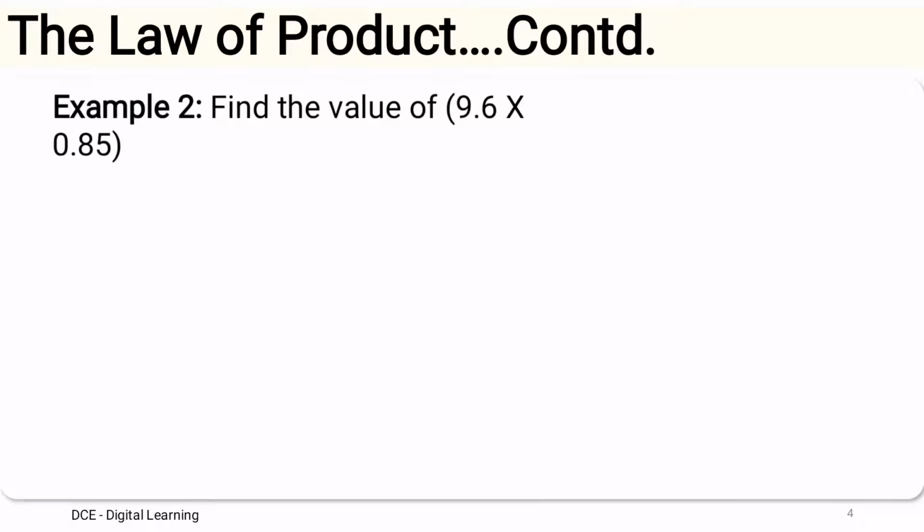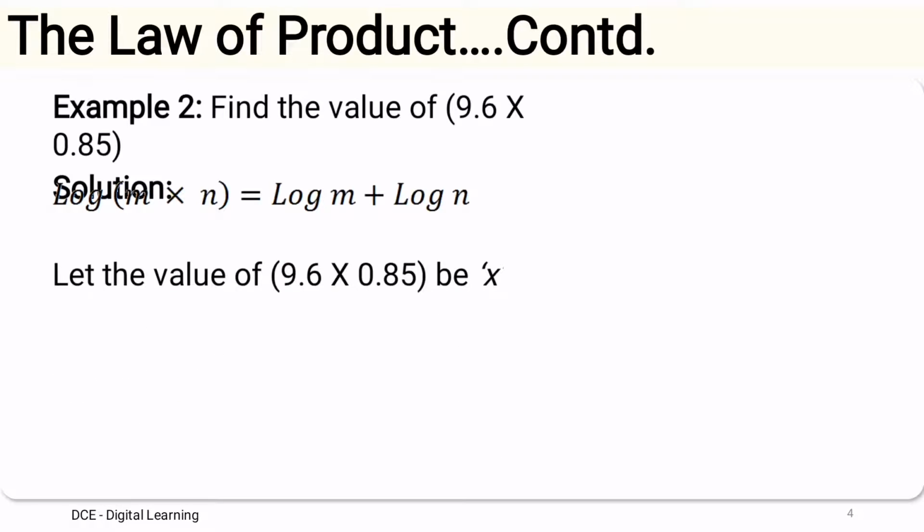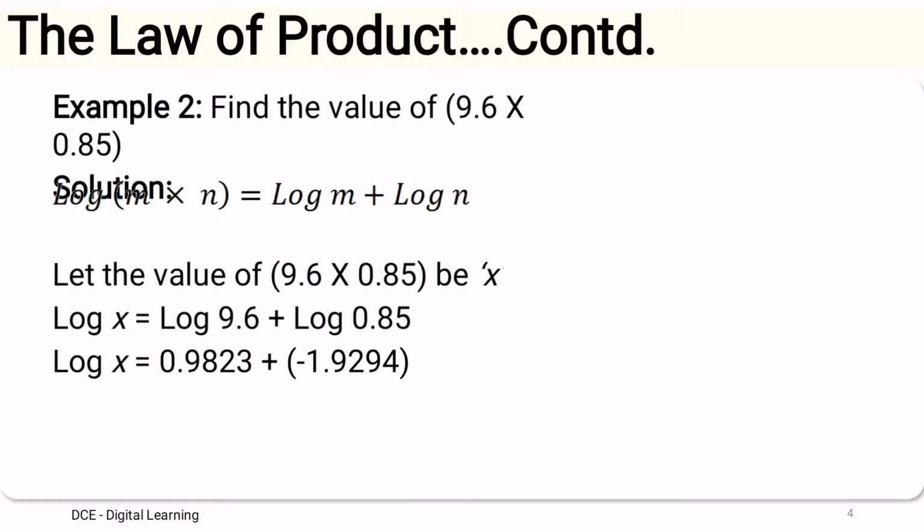Similarly, we can take one more example. Let us say we have to find the value of 9.6 into 0.85. Log of m into n equals log of m plus log of n. Let the value of 9.6 into 0.85 be x. So log of 9.6 plus log of 0.85. For log of 9.6, one integral digit minus 1, 0 is the characteristic, and the mantissa value is 0.9823.